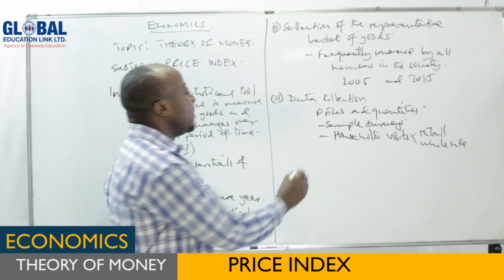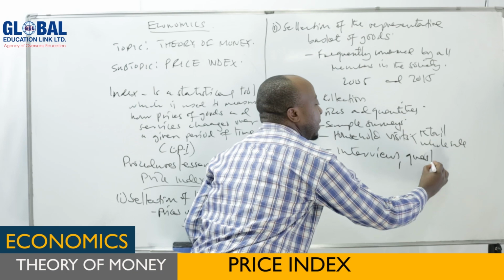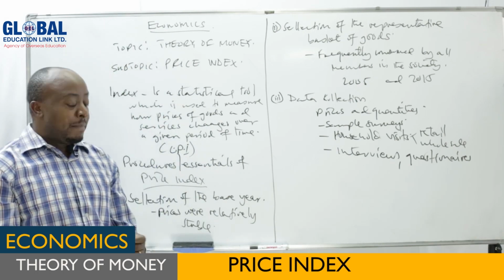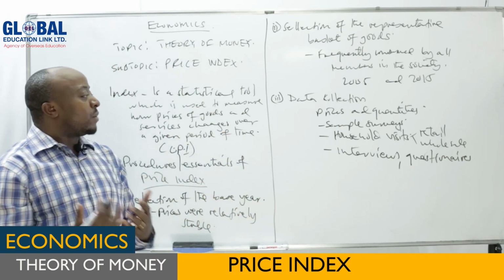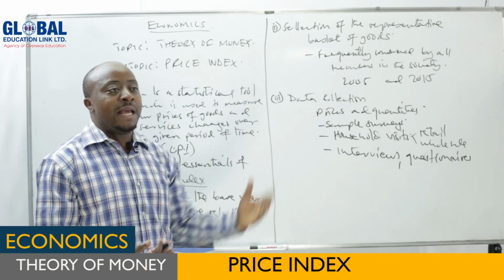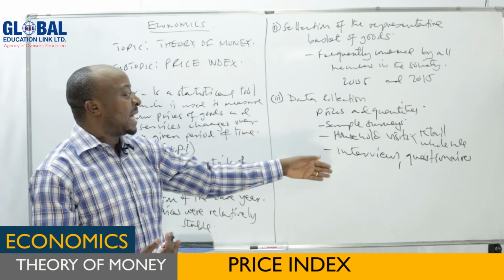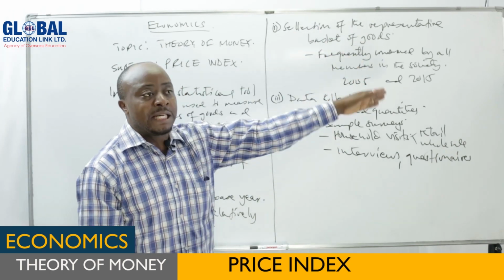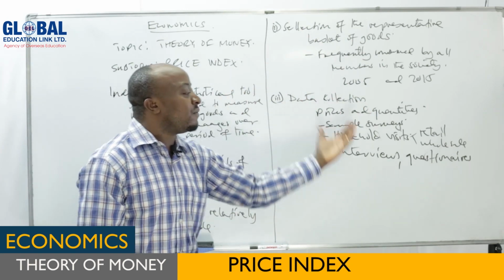During this time, you can use even interviews. You can use questionnaires, because you are aiming to get information from those households. So you can interview them by asking them different questions, or you can prepare questionnaires, which once they attempt, you want them to give you information about quantities and prices, both in the current year and in the base year. So this is data collection. It is one of the very important stages in collecting this information. And this information should only be related to the goods which you have selected, not goods out of the basket. That means the goods which have been included in the basket are the ones which will be gathered in terms of this information.